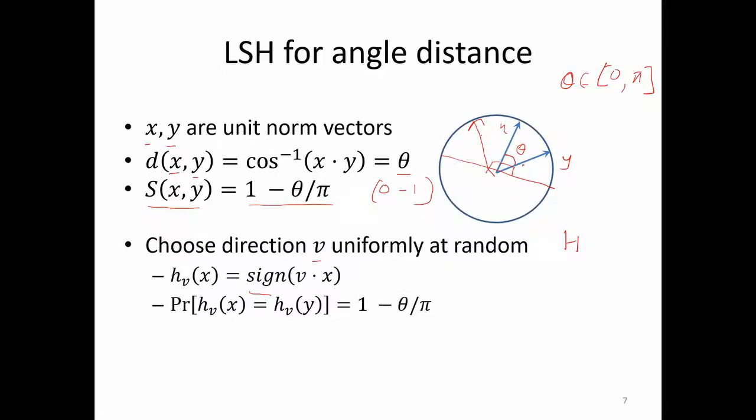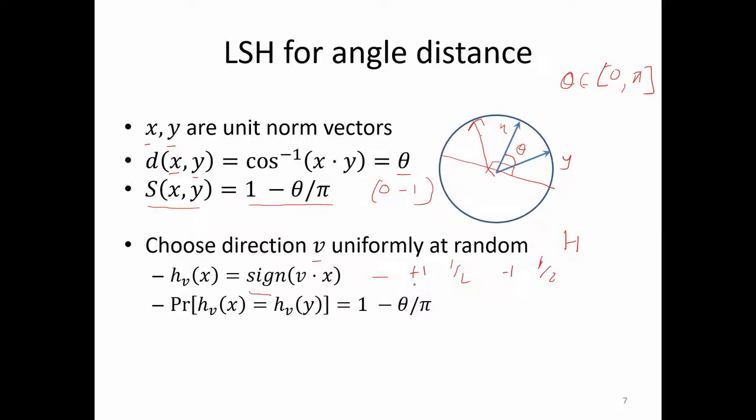And that is your hash function. For any vector, this is going to be +1 with probability half and -1 with probability half, because half of the random vectors are going to be lying within this side of the space and half of them will be lying within this side of the space. Now you construct this hash bucket, in this case there are just two buckets.